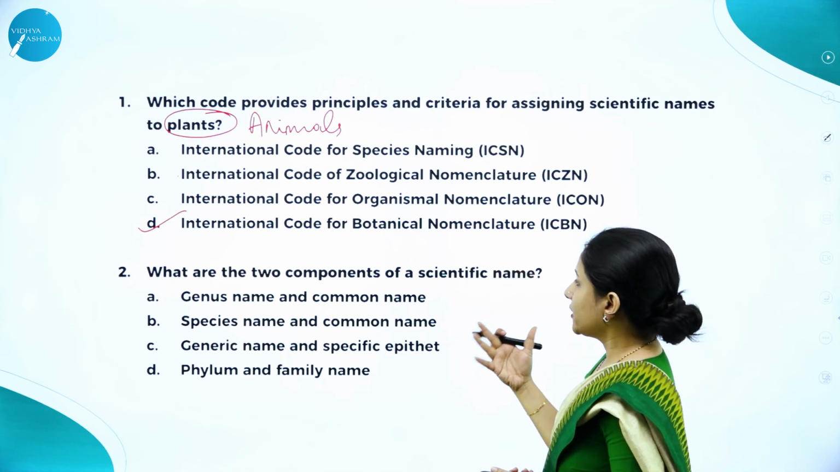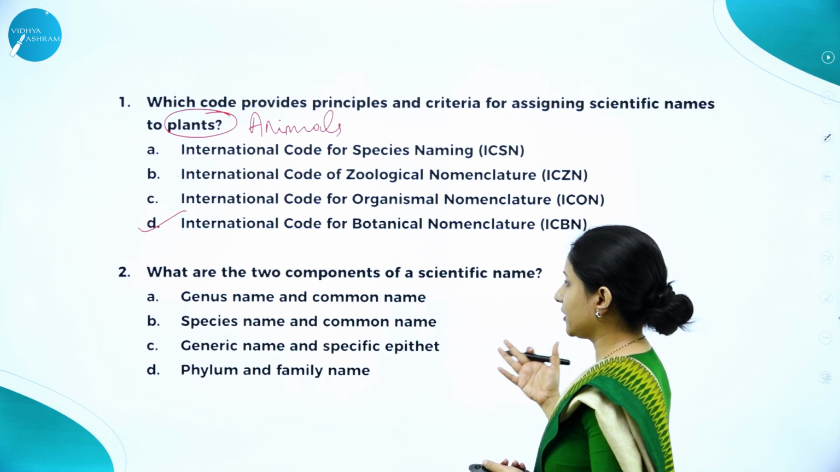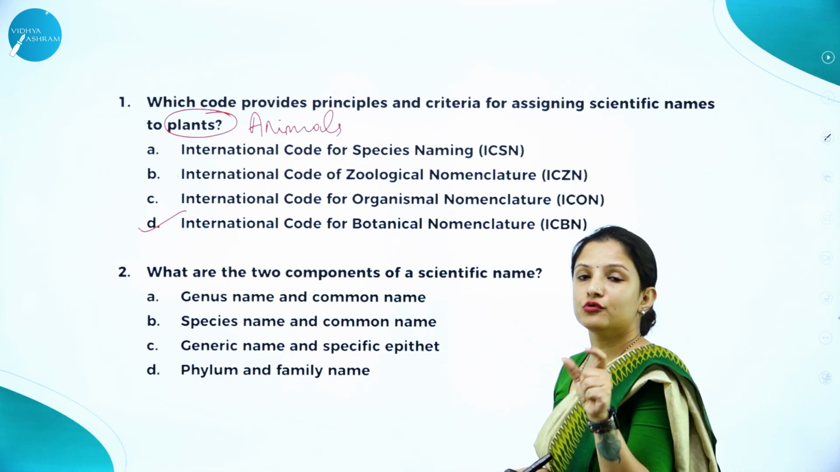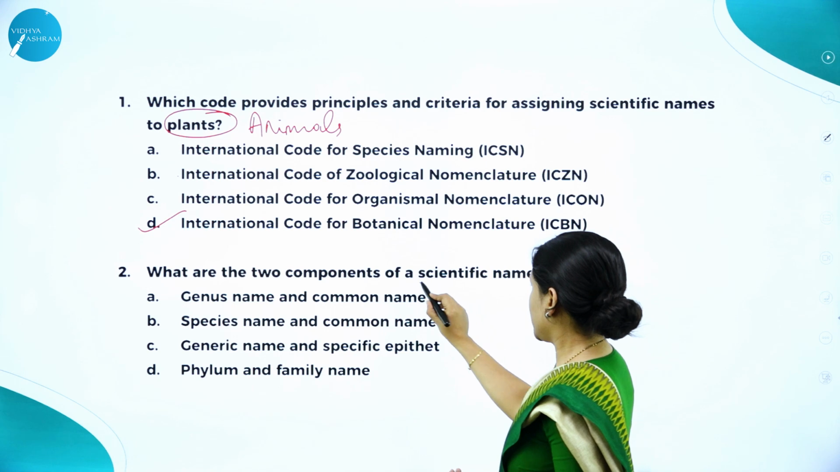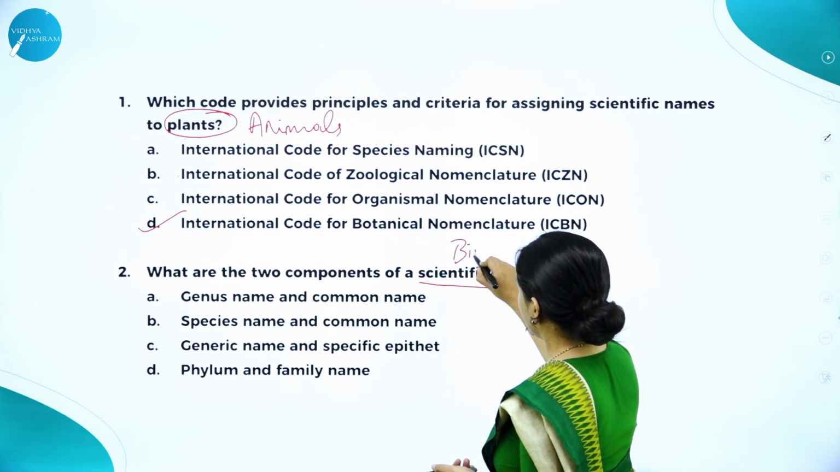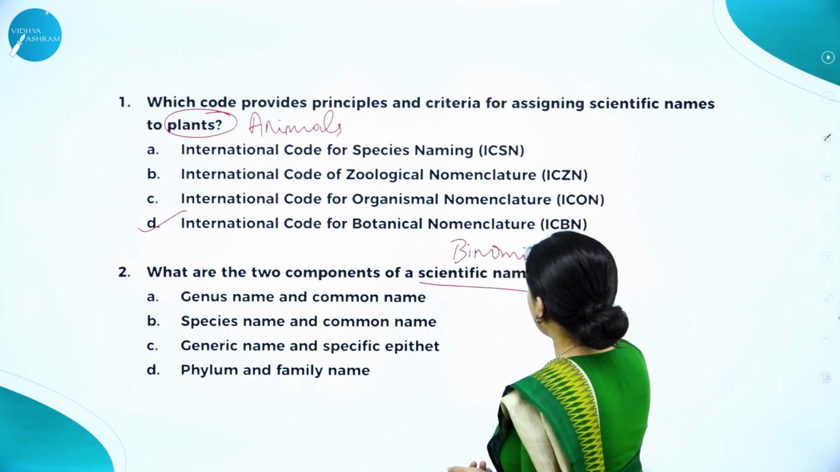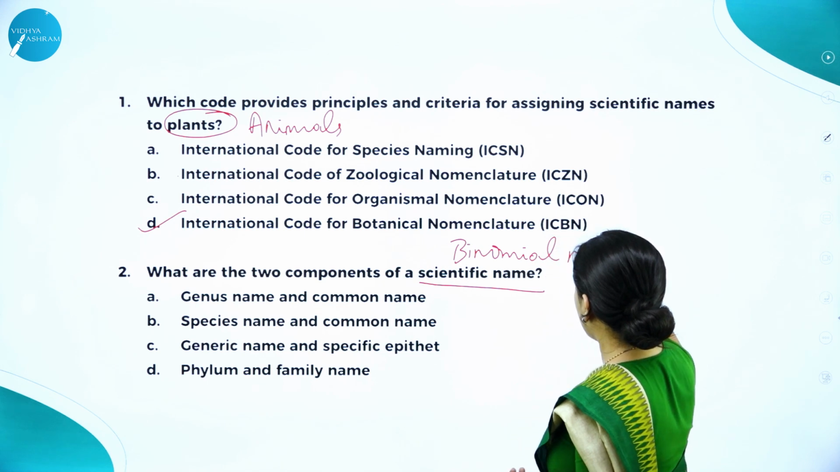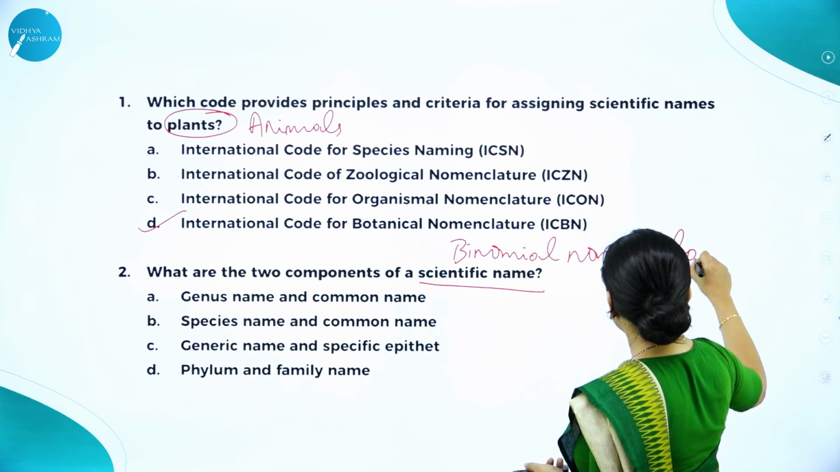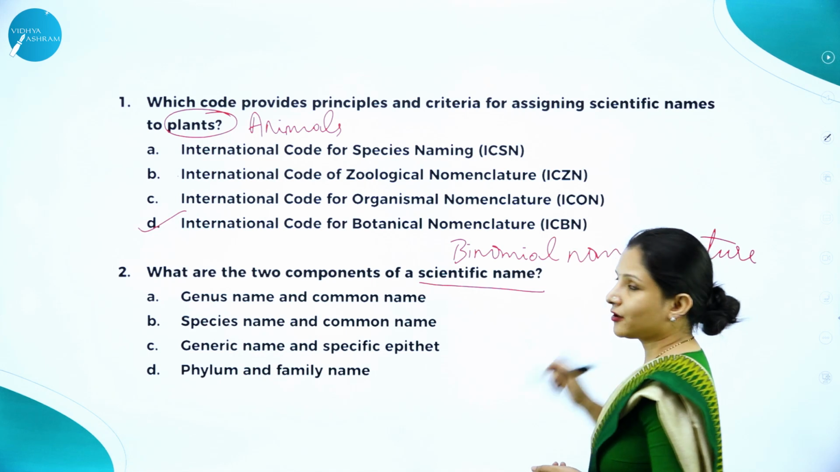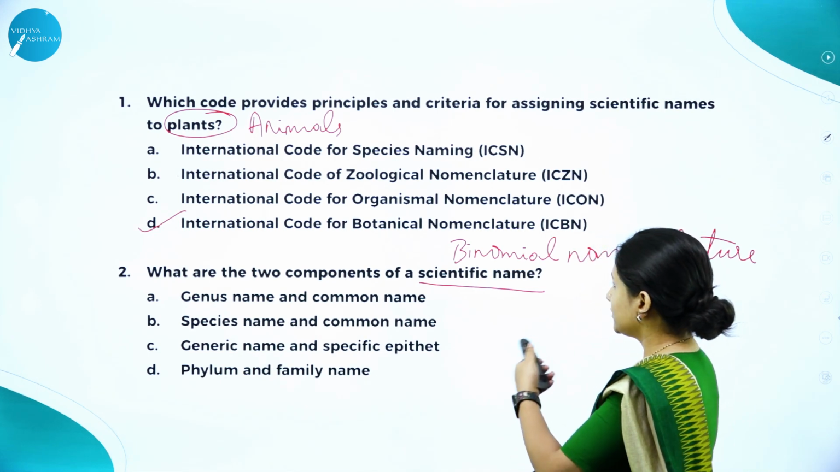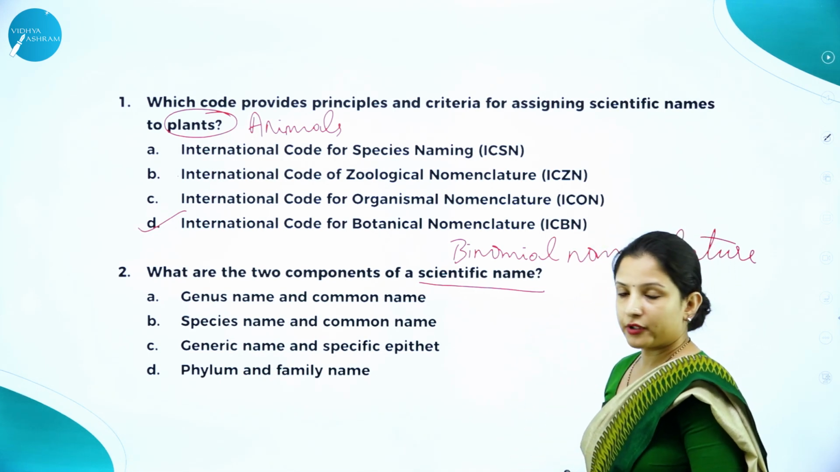Next question, what are the two components of a scientific name? Instead of scientific name, they can ask binomial nomenclature. Do not expect that every time the MCQs will be direct. No, they can twist and ask. So, you have to understand the concept quite well. Instead of scientific name, they can put it there as binomial nomenclature.